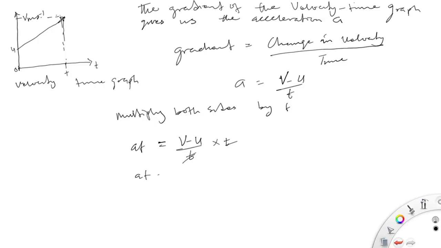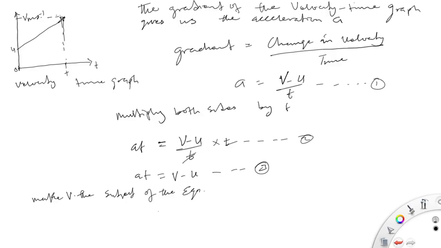We would have at is equal to v minus u, equation 3. Having done that, we can make v the subject of the equation. Doing that, we have v is equal to u plus at. So this now is our first equation of motion.